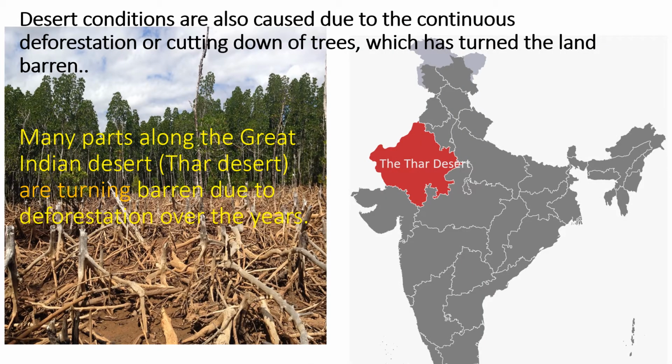Desert conditions are also caused due to the continuous deforestation, or cutting down of trees, which has turned the land barren. Barren means বন্ধ্যা, কোনো গাছ জন্মায় না, এরকম একটা অবস্থা হয়ে যায় ডিফরেস্টেশন এর জন্য. And many parts along the Great Indian Desert, that is the Thar Desert, are turning barren due to deforestation over the years.